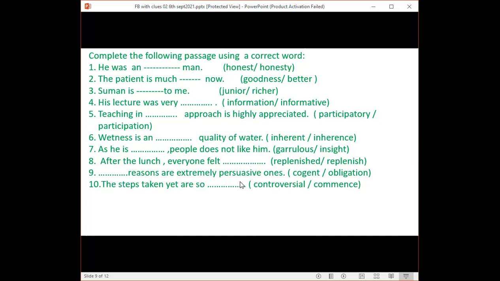Dash reasons are extremely persuasive ones. Cogent, obligation. Obligation is the noun word, so we'll have to choose cogent. Yes, the cogent reasons are extremely persuasive ones. The steps taken yet are so controversial. Controversial. Yes, controversial. Okay, you have done outstandingly.